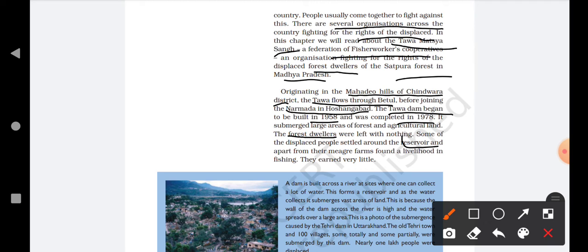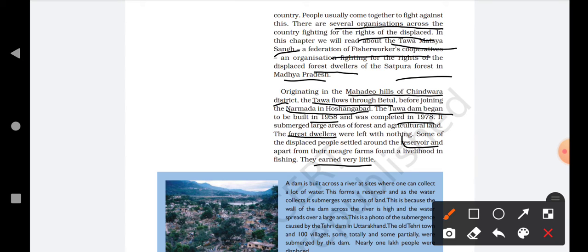People started living near reservoirs and, apart from their meager farms, found a livelihood in fishing. Because they no longer had agricultural land and could not do farming, they started fishing. They started a new livelihood, a new occupation, and that is fishing. They earned very little by fishing, but they started something so that they could earn something and their livelihood could go on smoothly.